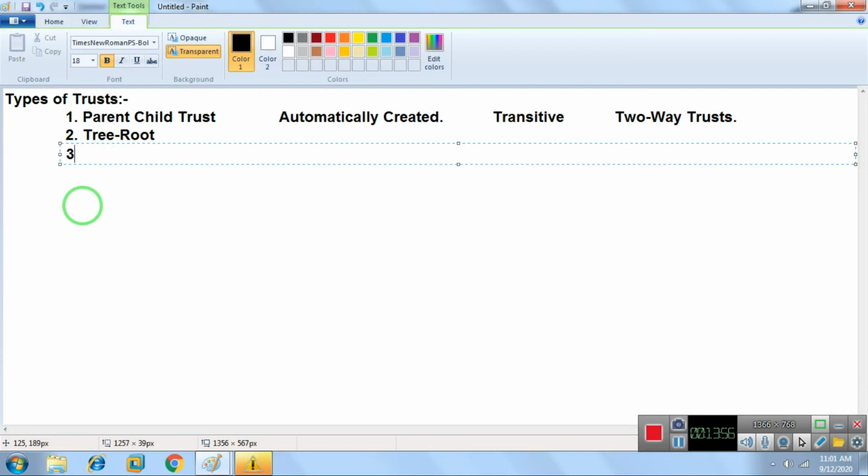Next, number three, we have external trust. Now external trust is not created automatically. We can create this trust manually.